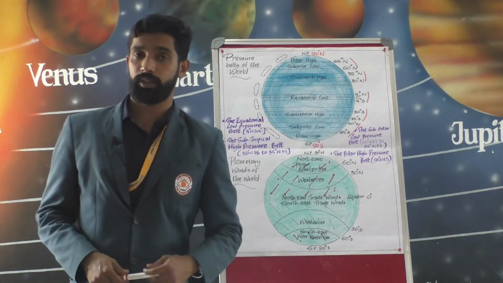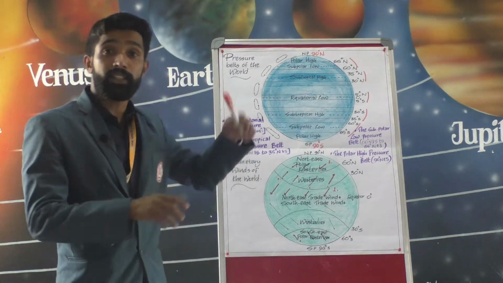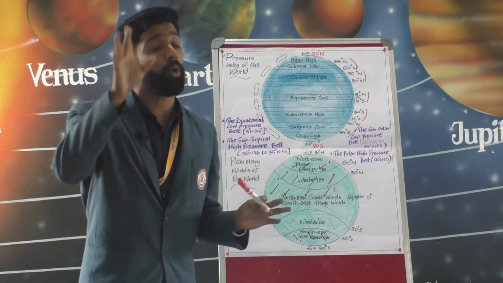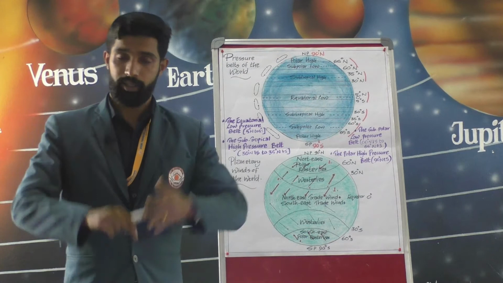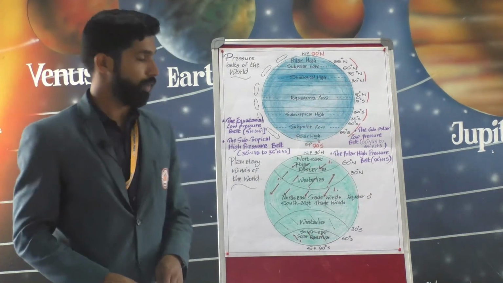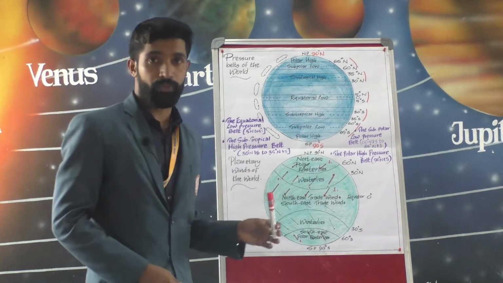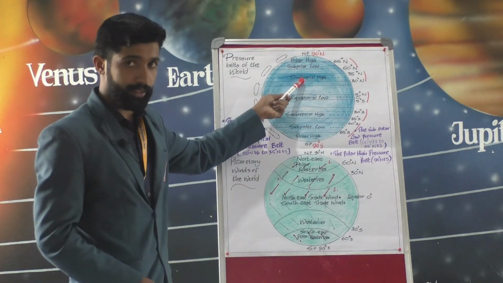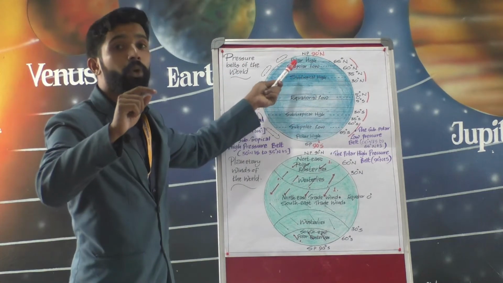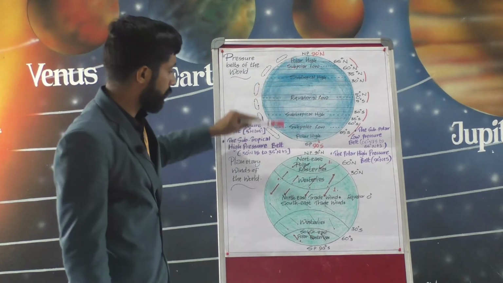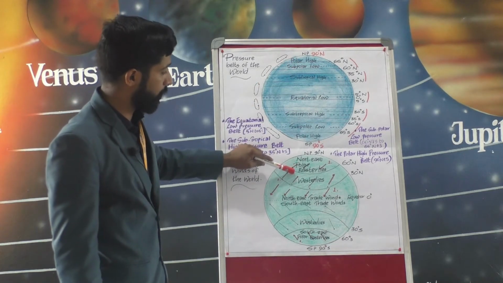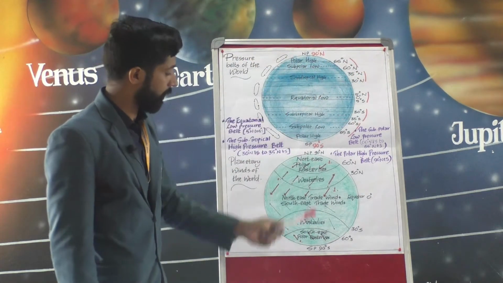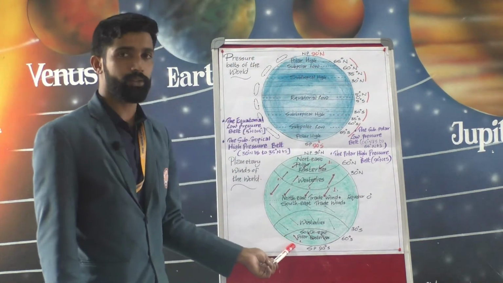And the next one is the westerlies. The westerlies blow from the subtropical high pressure belt to the subpolar low pressure belt in both hemispheres. Here also it is happening, the same.